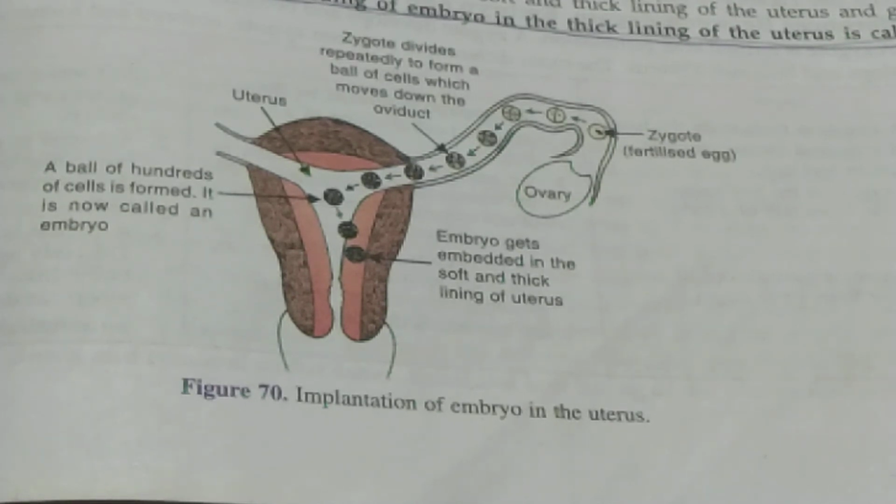When the menstrual cycle starts in the female, that particular period is called the menarche, and after a certain age, about 50 to 55 years, the menstrual cycle stops in the female, and that is called menopause.